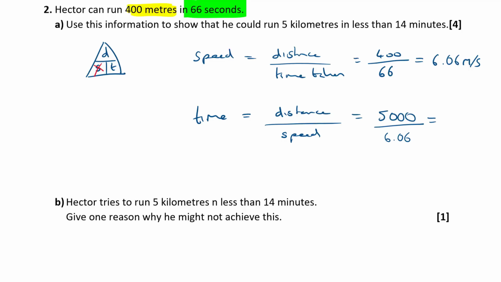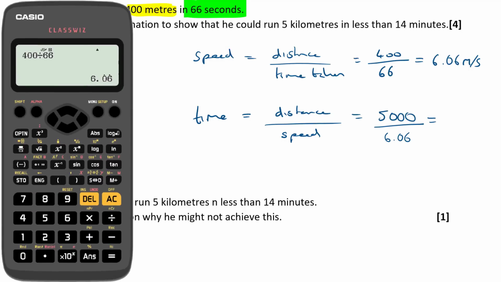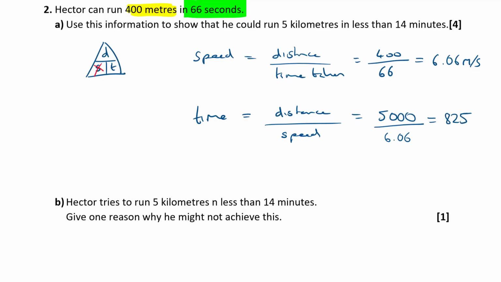What's that going to give me? Well, I've got the last calculated value still as the answer. I'm going to use the full calculated value by using the answer key. So 5,000 divided by answer, that's given me 825. What unit is that going to be in? I had meters and I divided it by meters per second, so that is going to be seconds. 825 seconds. Now, what's that in minutes then?